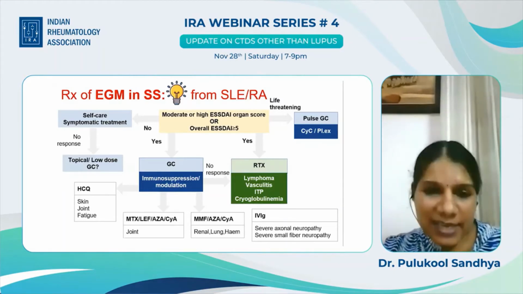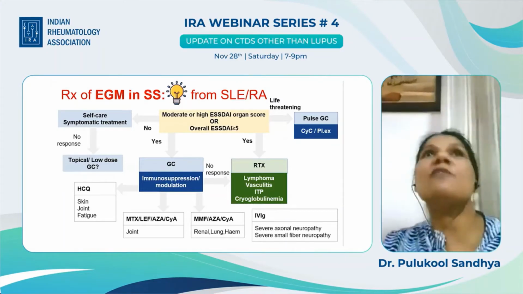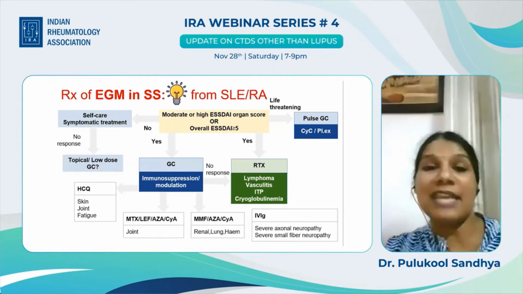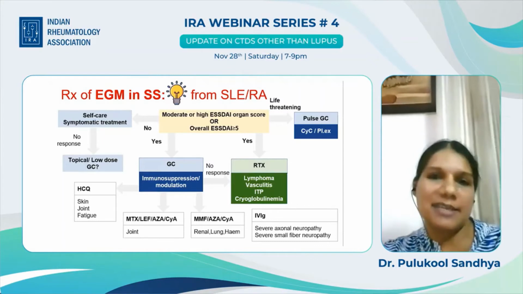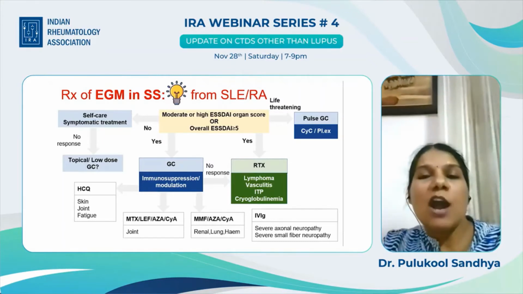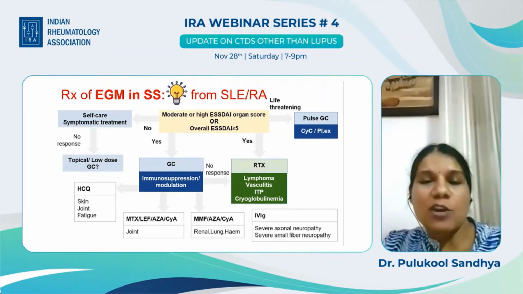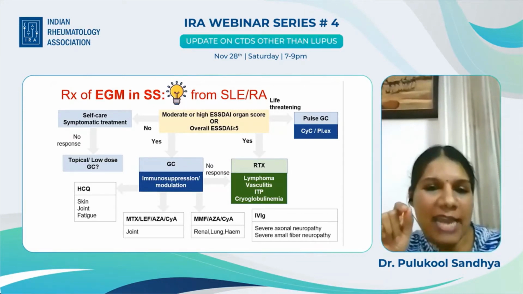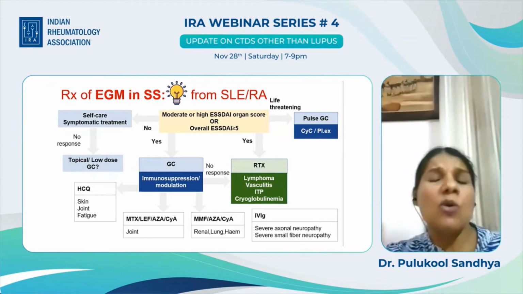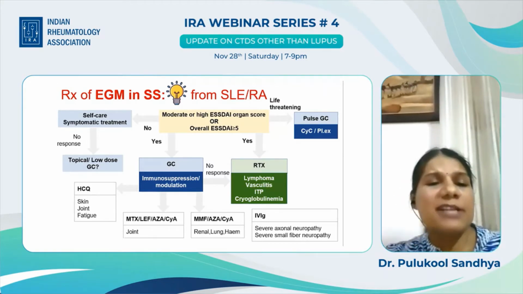All the others, the grade of evidence is 4. Grade 4 means evidence from case reports and case series, and 5 is expert recommendation. So all the others come in that category. If you have ESSDAI greater than 5 and not the organ involvement I mentioned for rituximab, the treatment is glucocorticoid with immunosuppression and modulation. There are different drugs that are recommended.